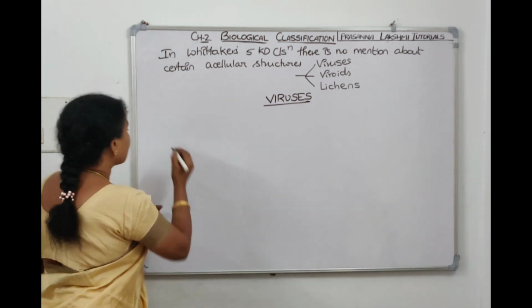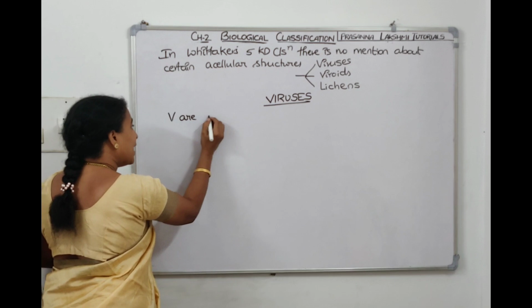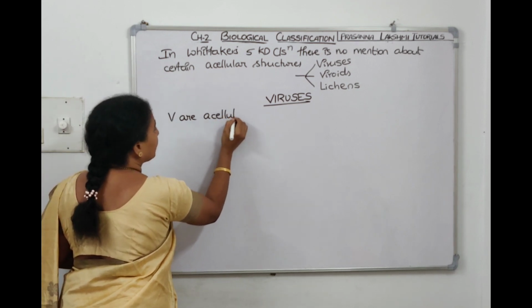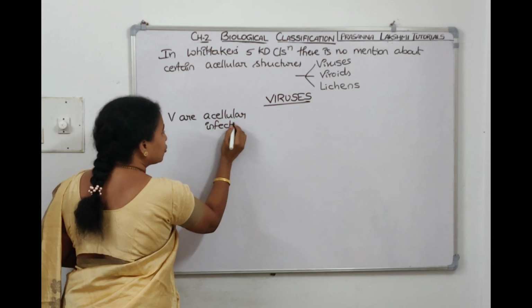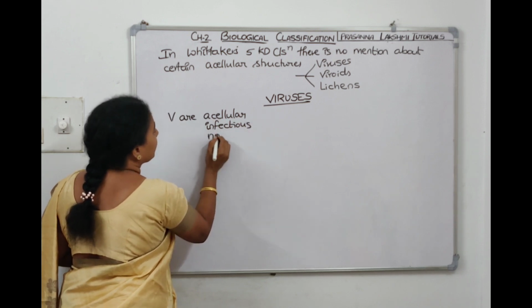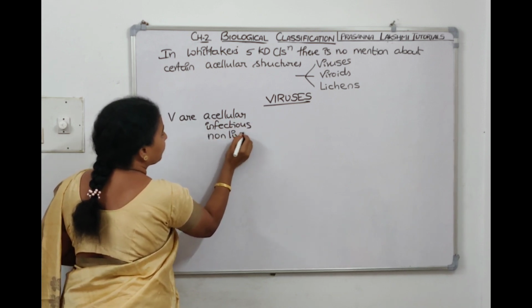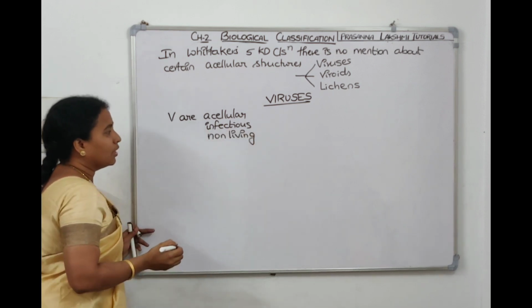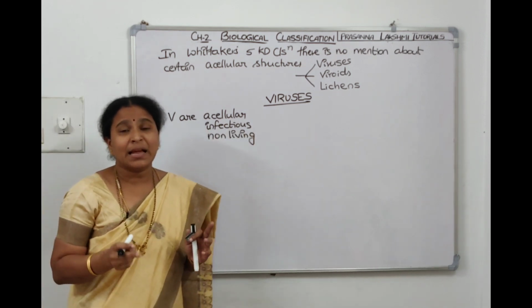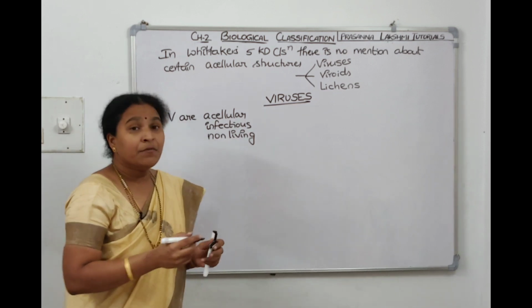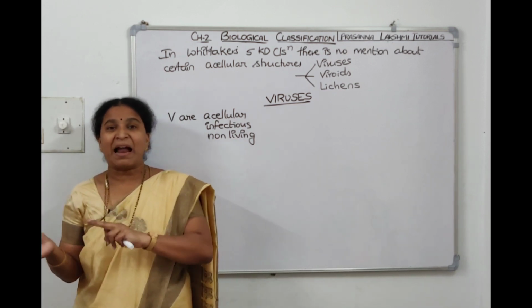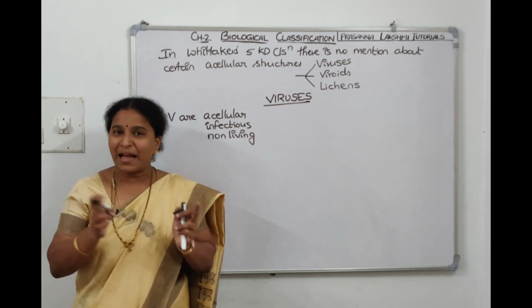We can tell viruses are acellular. They are infectious and they are non-living. Right? They are non-living. So we can instead tell that viruses act as a connecting link between living organisms and the non-living things. We told Euglena acts as a connecting link between plant and animal, since it has plant characters also, animal characters also.